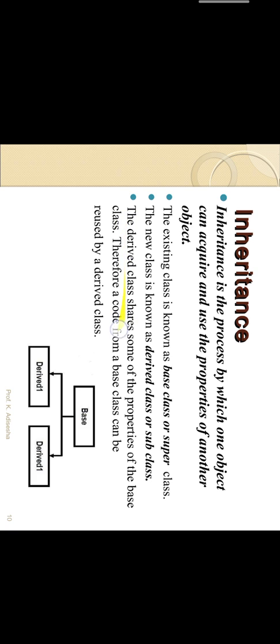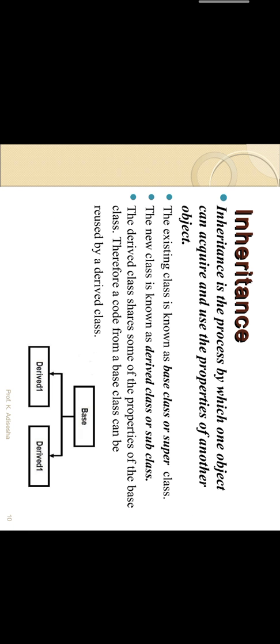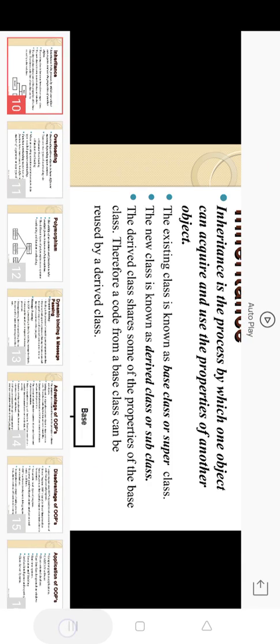The new class is known as the derived class or subclass. See, all of you please look at this diagram. There are three classes. First is the base class, second is a derived one, and third is also a derived one. That means the superior class, the parent class, is called the base class, and the child class is called the derived class. Now I'll explain this to you.